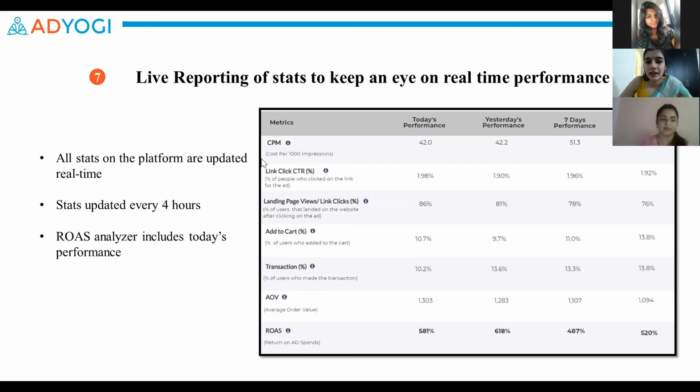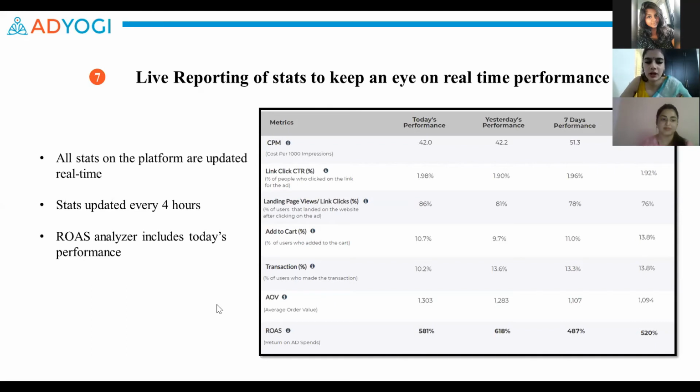The ROAS Analyzer especially can help us in finding the root cause of any drop in the performance with just one look, and we can compare to yesterday's performance or last 7 or 30 days. So basically, as you can see in this case, the ROAS for this particular website has dropped from a 6x for yesterday to a 5.8x today. And we can clearly see that that could be because of the transaction rate, which has gone from a 13 to a 10%. However, we would never look at yesterday's performance versus today's performance.